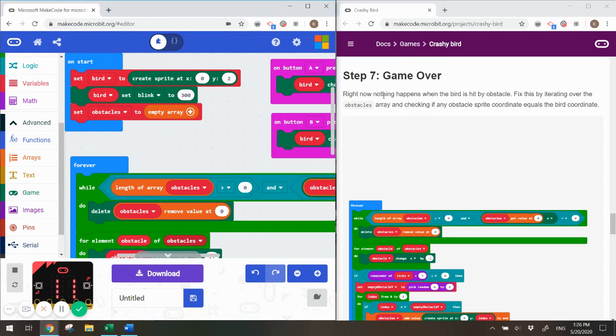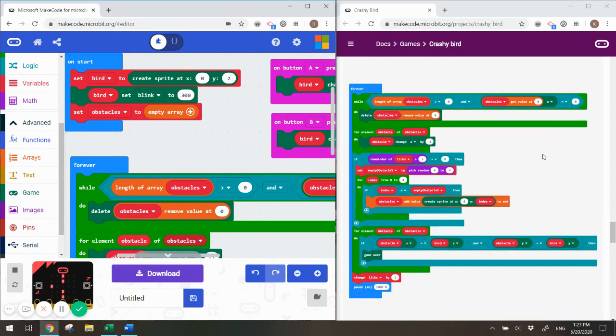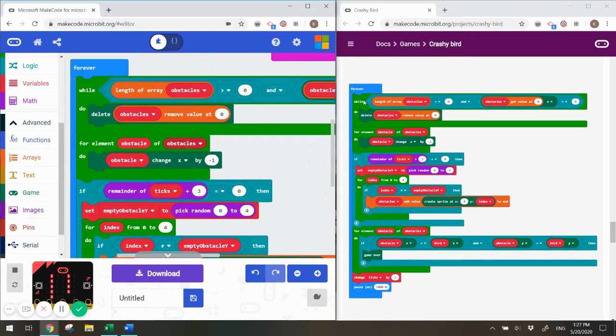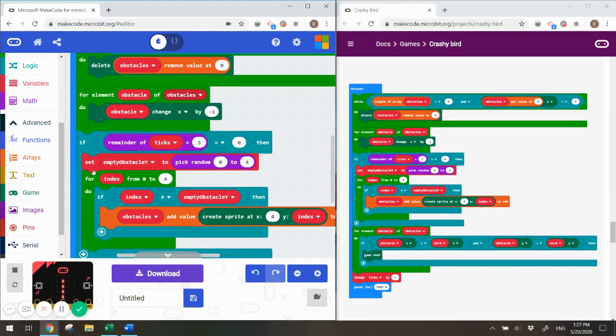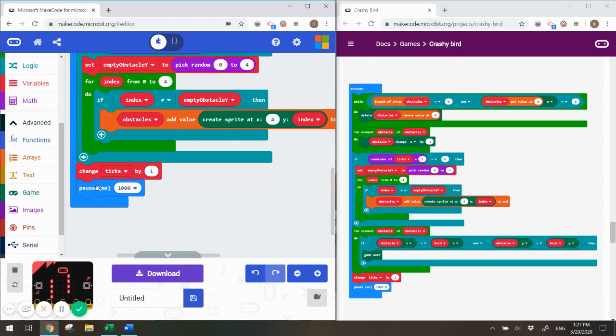Last step. Right now, nothing happens when the bird is hit by obstacle. Fix this by iterating over the obstacles array and checking if any obstacle sprite coordinate equals the bird coordinate. All right, you can see we are in the forever loop. I'm looking at the code in the instructions and seeing what matches our code here. We have the while, we have the for element, we have our if statement here, and then we changed the tick and pause. So we need this for element obstacle of obstacles.